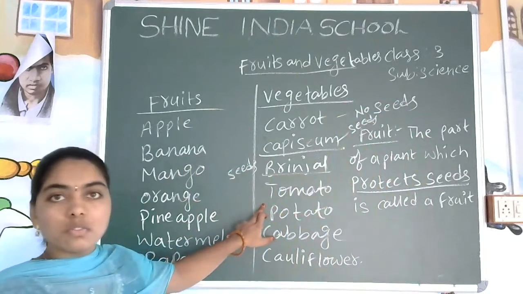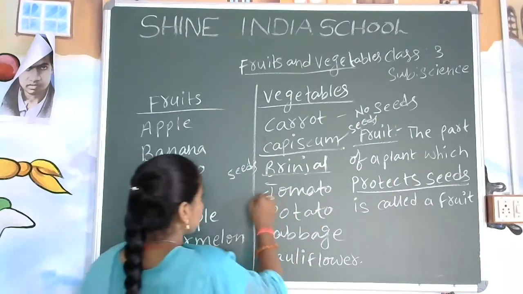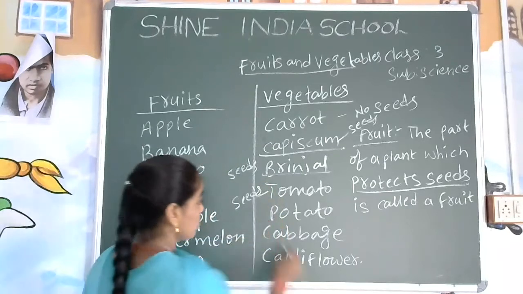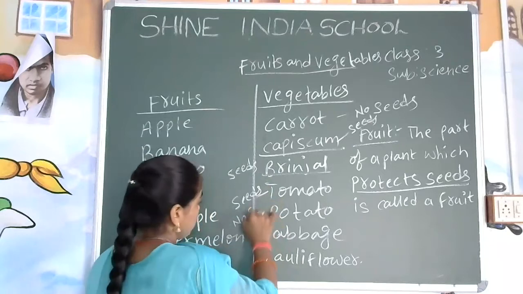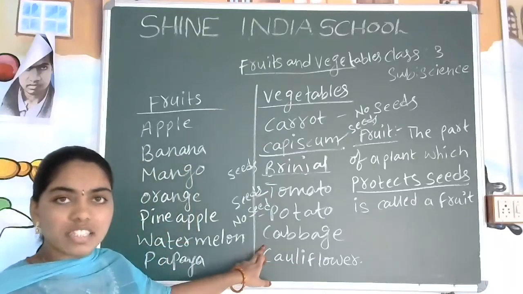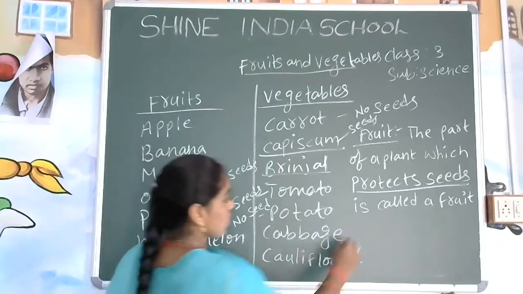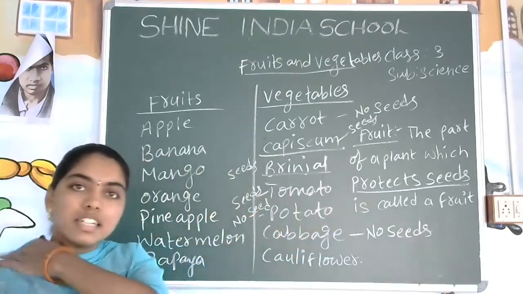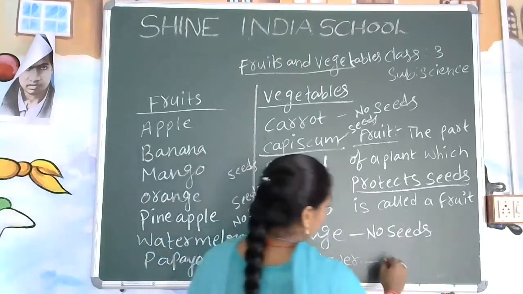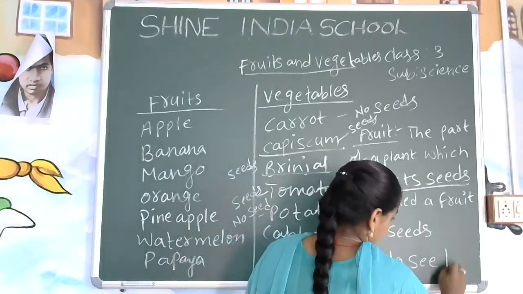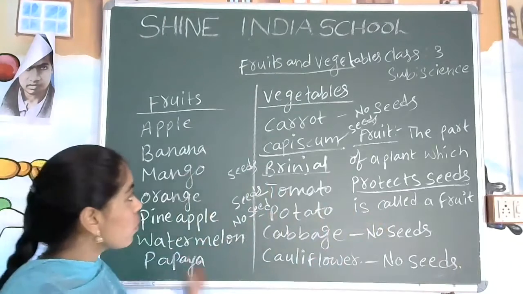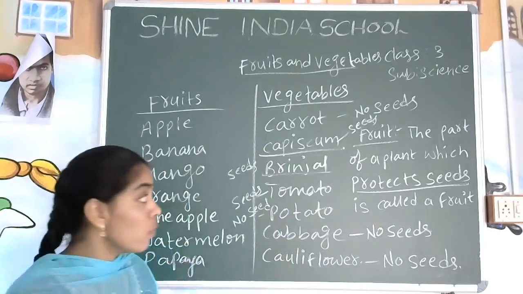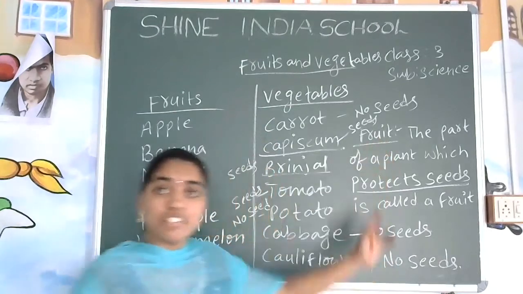And what about the tomato? Are there any seeds? Yes, seeds are there for tomato. And what about the potato? Is there any seed? No. No seeds for potato. And what about the cabbage? Is there any seed inside the cabbage? No, we have not seen any seeds. And what about the cauliflower? Is there any seed? No, we have not observed any seeds inside the cauliflower. So some of the vegetables have seeds, some of the vegetables do not have seeds. What I told you here is the definition of the fruit.